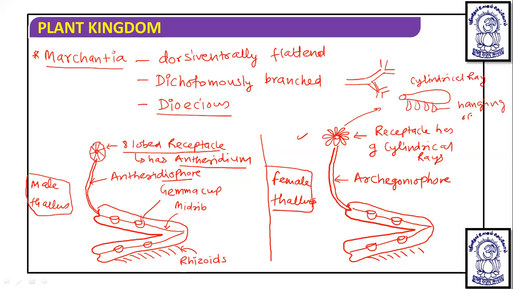And this hanging archegonia is present here in each ray. And this hanging archegonium has an egg cell, as we have discussed.